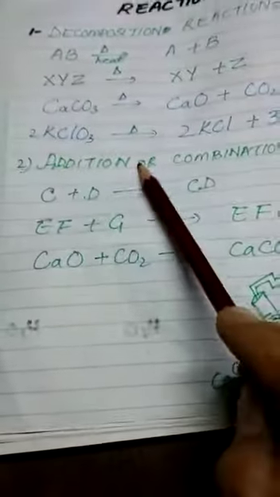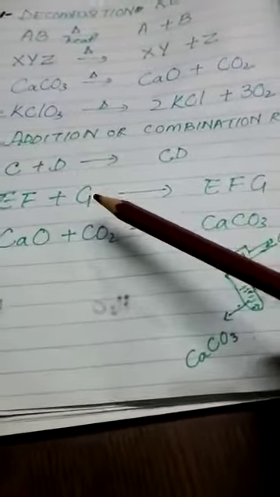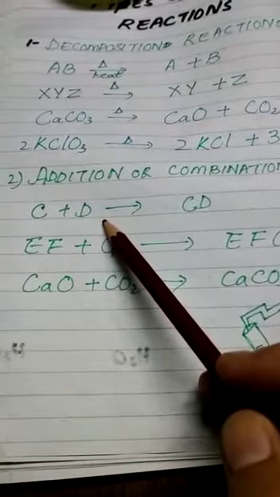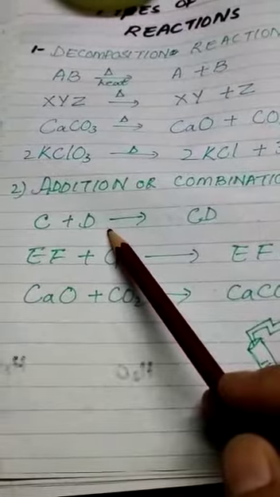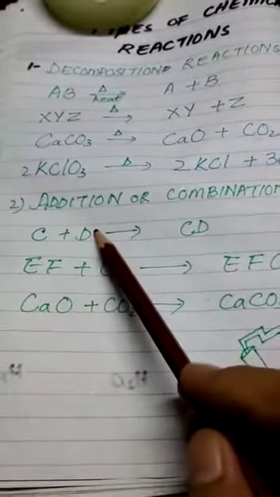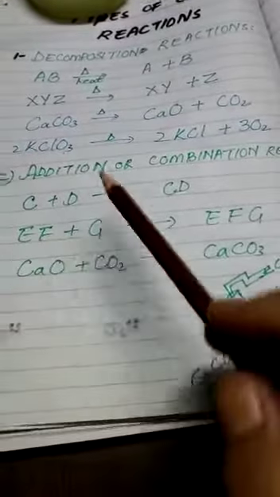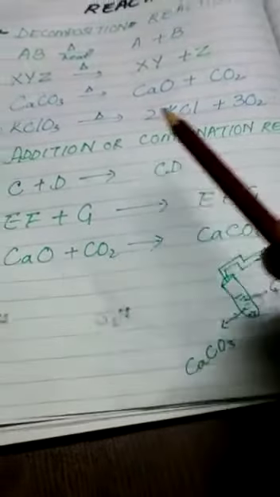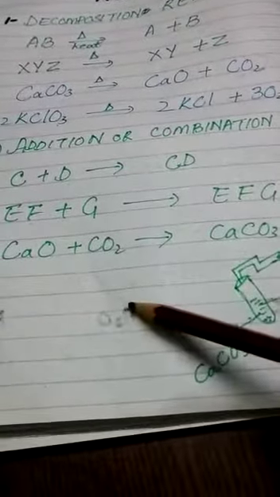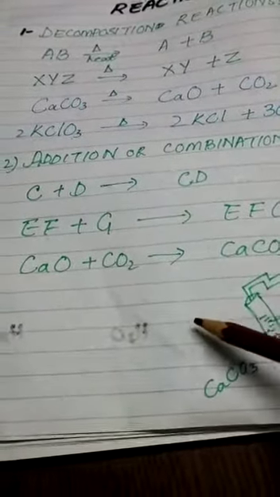The second is addition or combination reaction. In this reaction, two or more substances combine to form a single substance. I am saying substances. I am not saying two elements or two compounds. A substance may be two elements, a substance may be one element and one compound, right? So in this reaction, when two or more substances form a single substance, it is called an addition or combination reaction. These reactions are the reverse of decomposition reactions.